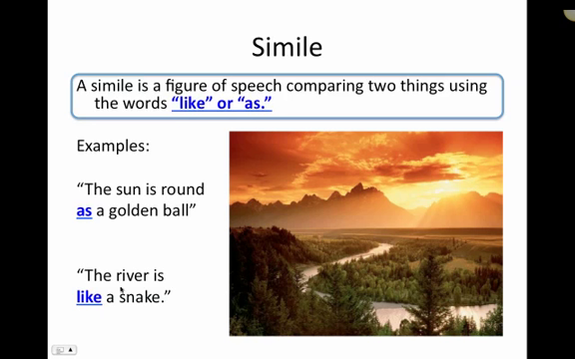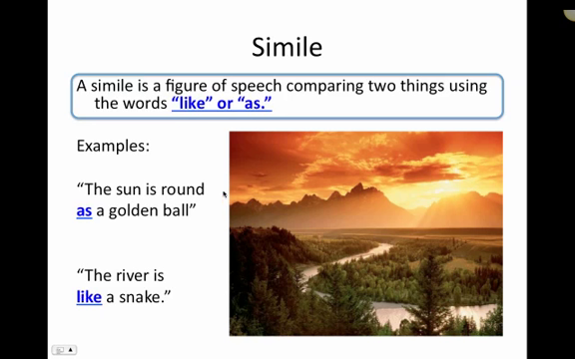In the next example, it says, the river is like a snake. See this river snaking through the forest here. The river is like a snake. They're comparing the river to a snake, and they're using the word like, and that's what makes this a simile. Anytime you see two things being compared and you see as or like, you know instantly it's a simile.